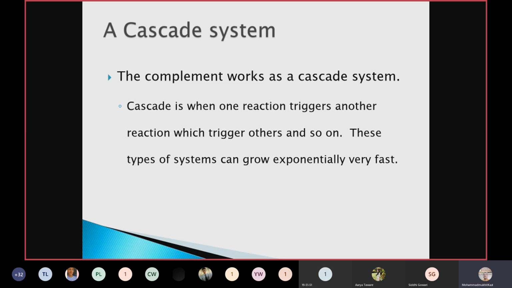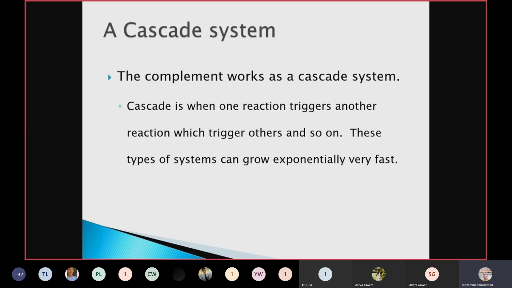Cascade is when one reaction triggers another reaction, which triggers others, and so on. So C1 will trigger the C4, C4 will trigger the C2, C2 will trigger the C3, and so on till C9, one after another. The previous component of the complement will act as an enzyme onto the next component of the complement, which cleaves that component into two parts.